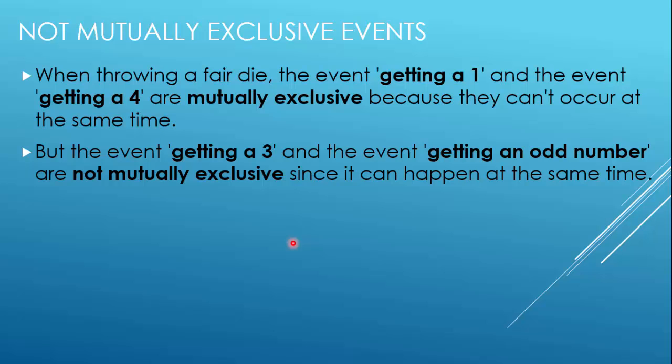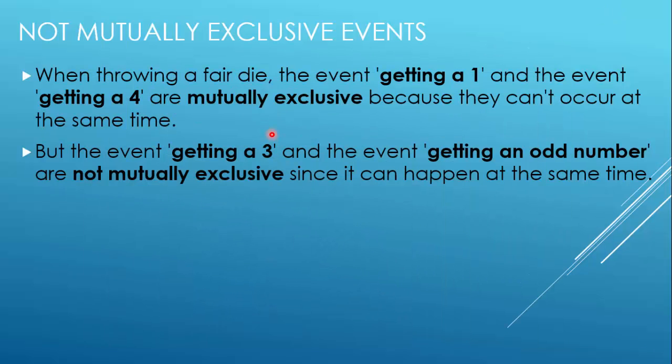Now what are the events which are not mutually exclusive? When throwing a fair die, the event getting a 1 and the event getting a 4 are mutually exclusive, because they can't occur at the same time. So if you get 1, you cannot get 4. If you get 4, you will not get 1.